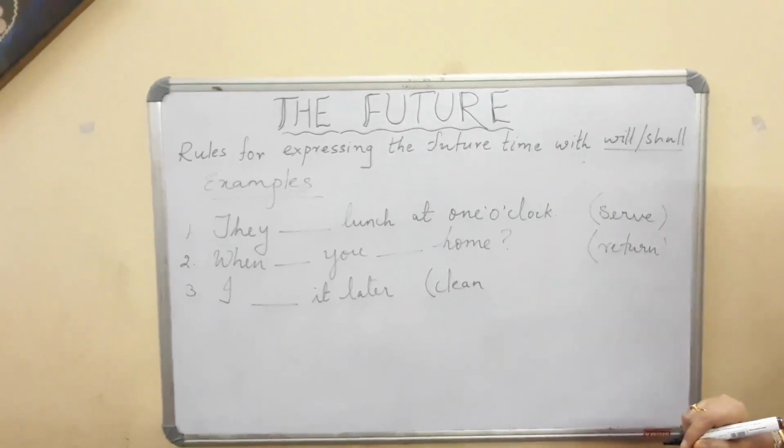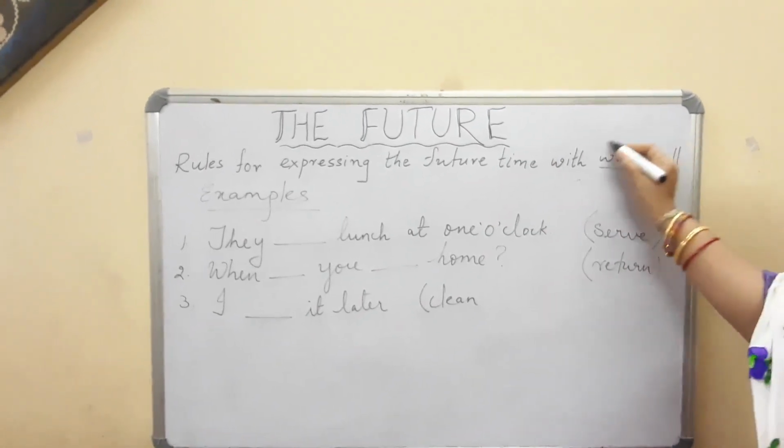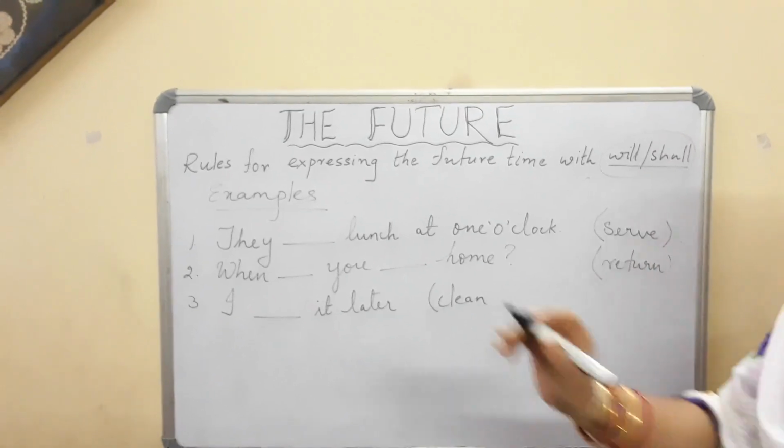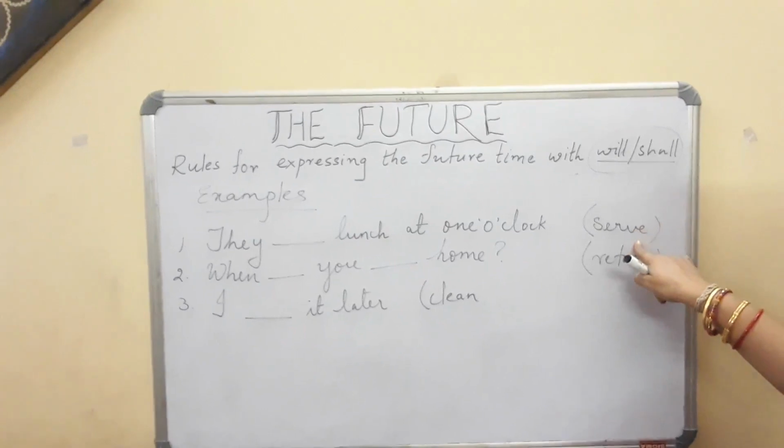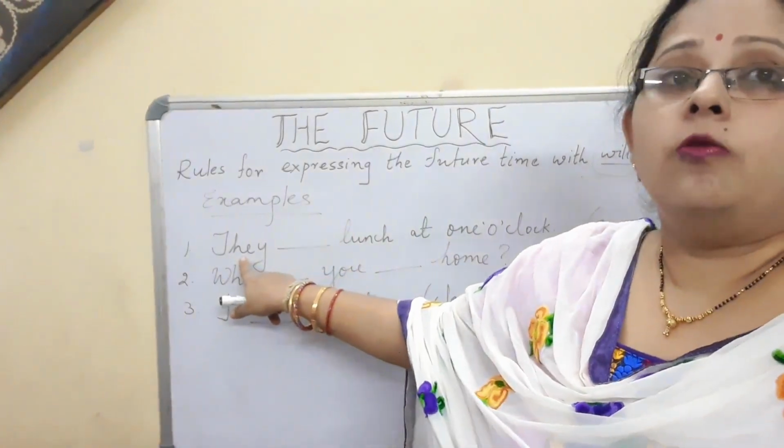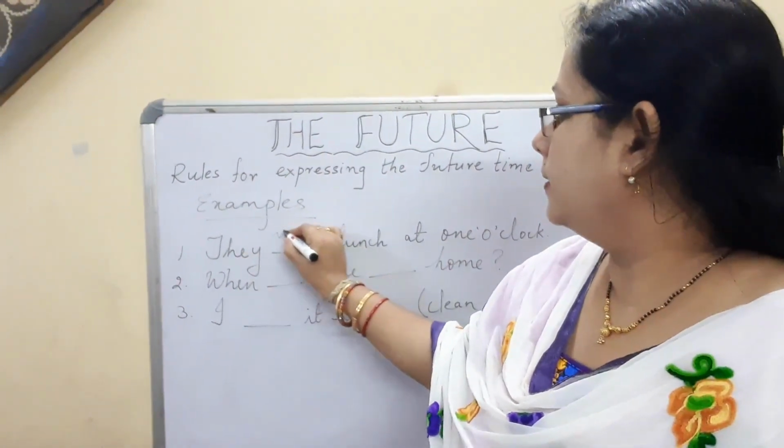Now see some examples I am giving you so that you can be very much sure where to use this will and shall. Now see, they dash lunch at 1 o'clock. The word is given for you, this is serve. Now what did I say? With they, what are you going to use? They will